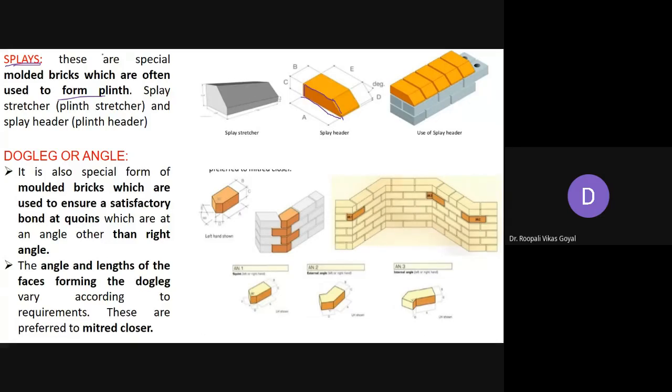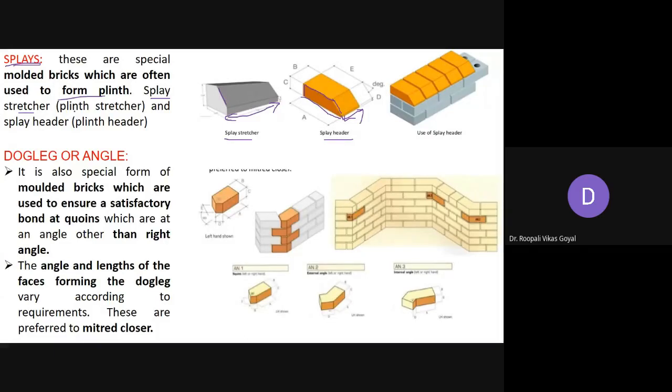Special molded bricks which are often used to form a plinth are called splay stretcher. So this is splay stretcher. So if lengthwise it is placed with a special angle and molded properly, then it is called splay stretcher. And if it is kept header wise, it is called the splay header. Okay, so for plinth, normally this kind of special bricks can be utilized.